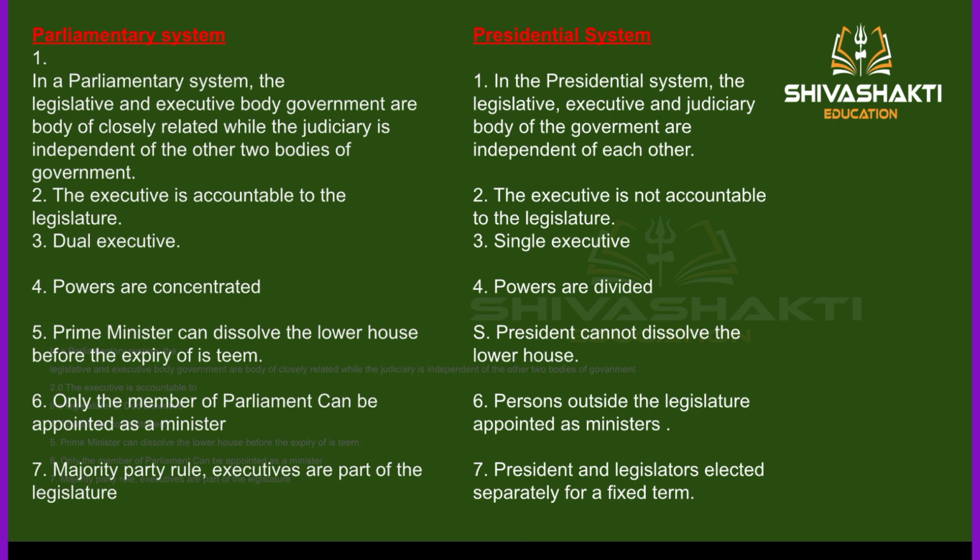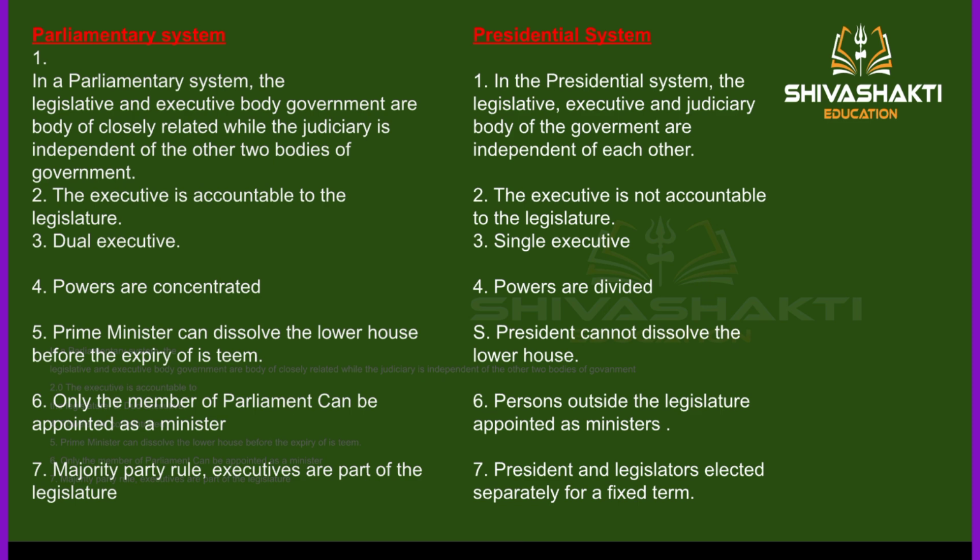The fifth point here is that the Prime Minister can dissolve the lower house before the expiry of its term. In the parliamentary system, which prevails in India, the Prime Minister can dissolve the lower house before the expiry of its term. And what is the lower house? Lower house is the Lok Sabha. In the presidential system, the president cannot dissolve the lower house.